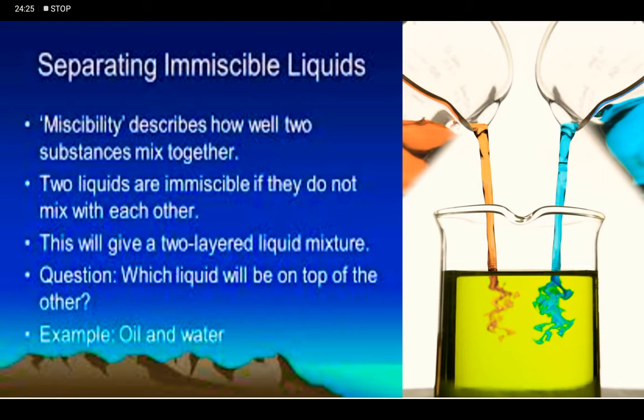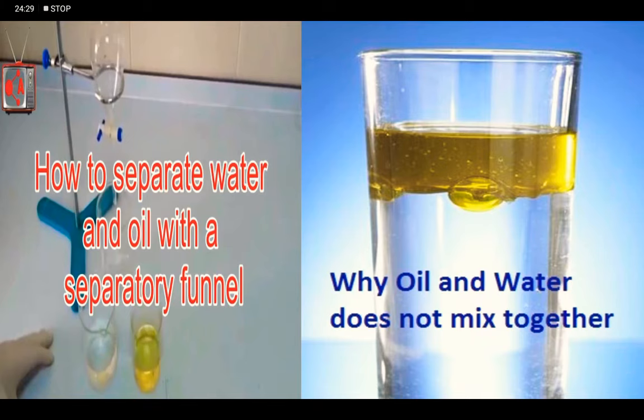Let's see whether it is oil or water. How to separate water and oil with a separating funnel? As we can see in the picture, oil is forming the upper layer since its density is less, and water is forming the lower layer since its density is high.